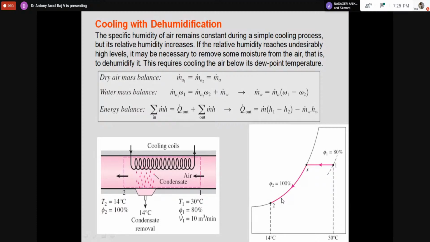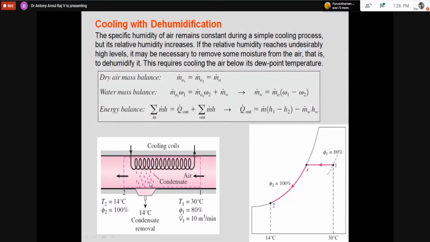The most important thing to note is the difference between sensible cooling and cooling with dehumidification, where moisture gets separated. What is the meaning of that? The cooling coil surface will be at a temperature less than the dew point temperature. If so, the moisture present at the surface of the coil will try to separate out, and that amount of moisture will be collected. You may know that in an AC there is a drain pipe, and the water coming out of it is this water only.